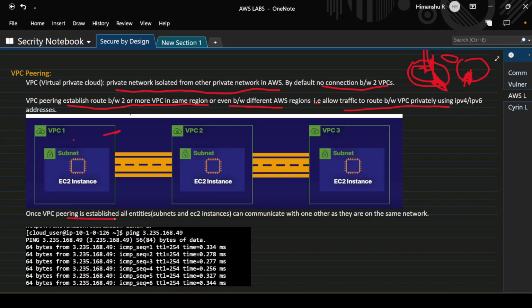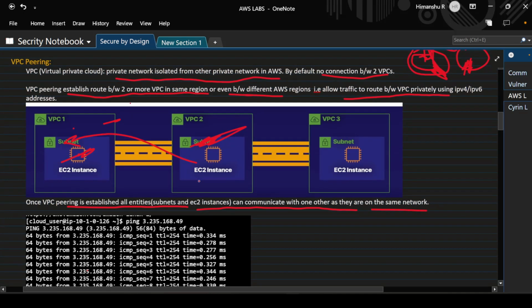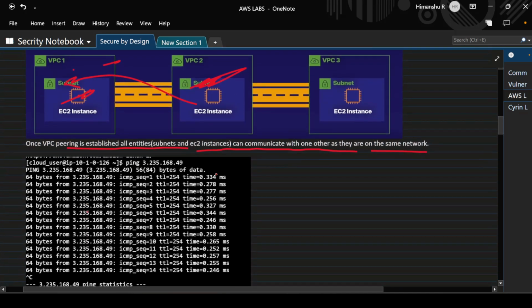And once VPC peering is established, all entities, that is subnets and EC2 instances, can communicate with one another as they are on the same network. So this instance can communicate with that instance in the other VPC, and they can communicate with each other as they are present on the same network. It means they are communicating as if this subnet is present in this VPC or in the same region. So there is no difference. If we peer a connection, they can access the resources ultimately.